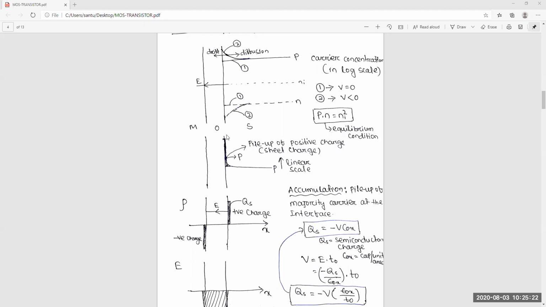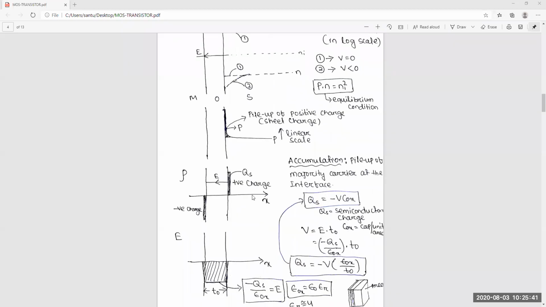Yes, sir. So no need to think about the mathematics. Just understand it in layman's language. You are giving a negative voltage. It will attract the holes, and the holes will stay at this surface, like a sheet charge. Got the point? Okay, so now come to the surface charge part.